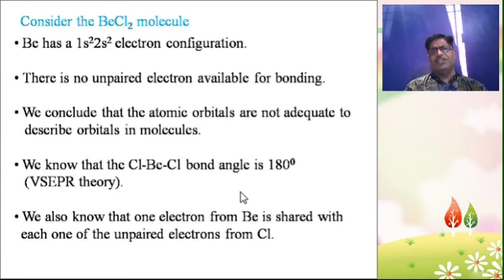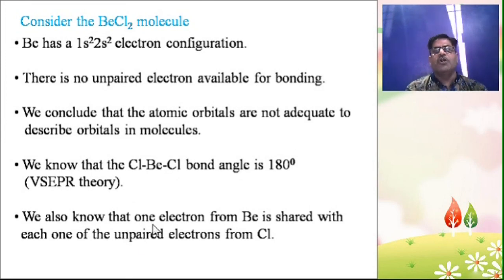So consider the beryllium chloride molecule. Beryllium has 1s2 2s2 electron configuration. There are no unpaired electrons available for bonding. We conclude that the atomic orbitals are not adequate to describe orbitals in molecules. We know that the Cl-Be-Cl bond angle is 180 degrees due to VSEPR theory.